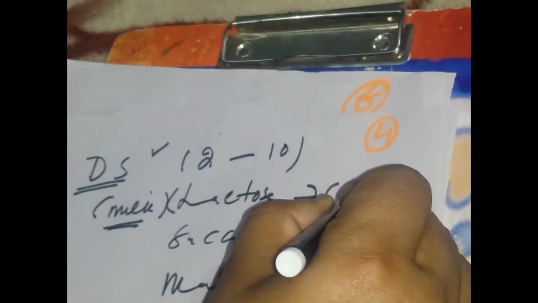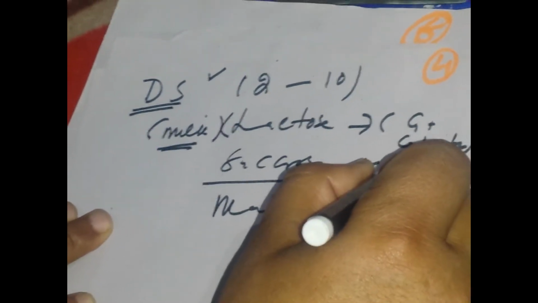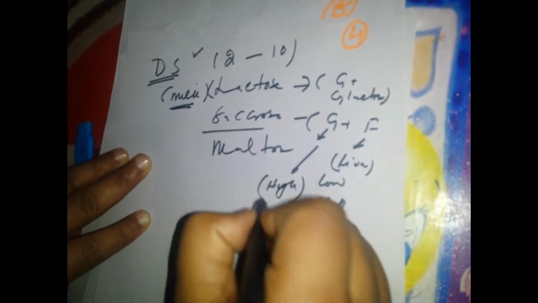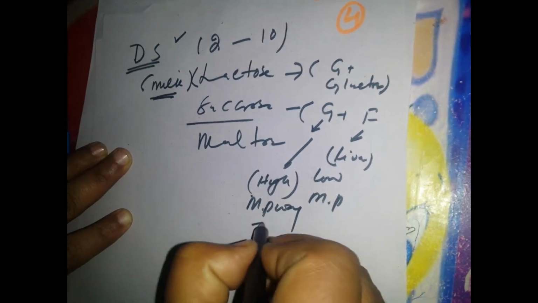Lactobacilli play a remarkable role in producing lactic acid. What about their units? Lactose is made from glucose and galactose. While sucrose is made from glucose and fructose. Glucose is diffused in blood. Fructose goes to the liver, because it has a low metabolic pathway. Glucose has a high metabolic pathway, so it is easily metabolized and easily diffused in blood.